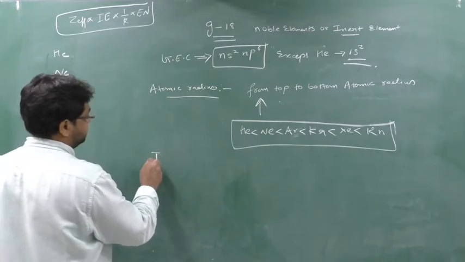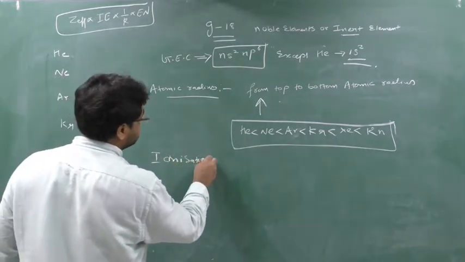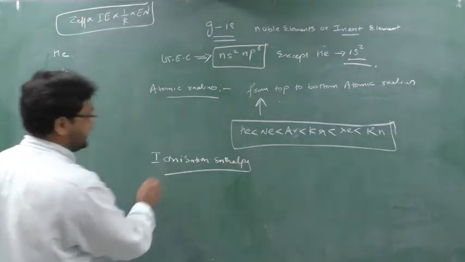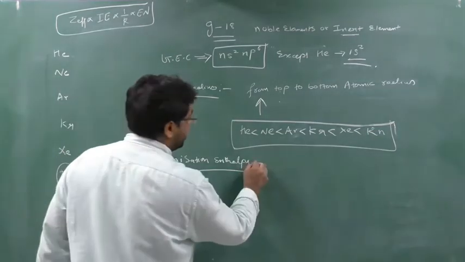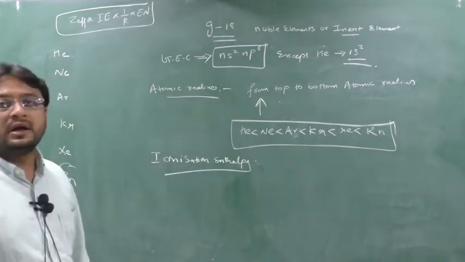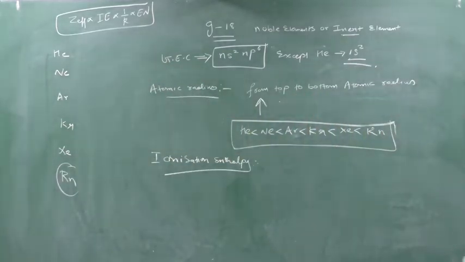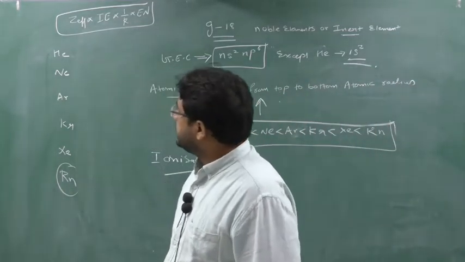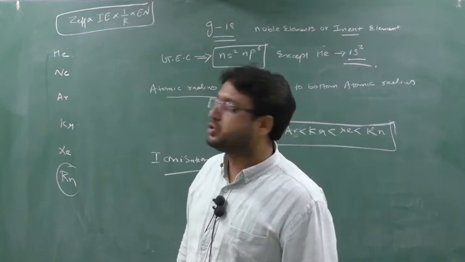So what do you mean by ionization enthalpy? Now everyone knows this, as it is the completion of your p block element. Ionization enthalpy means what? Enthalpy is nothing but energy. So the energy required to remove an electron from the outermost orbit is known as ionization enthalpy. See here, as we move downside the group, the nucleus force on the outermost orbit decreases.